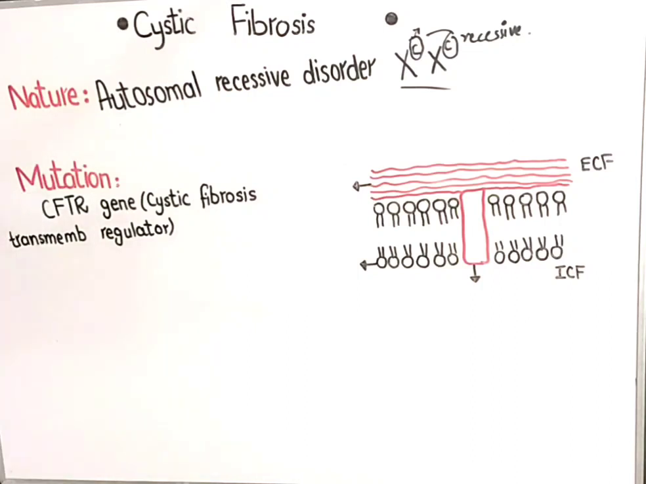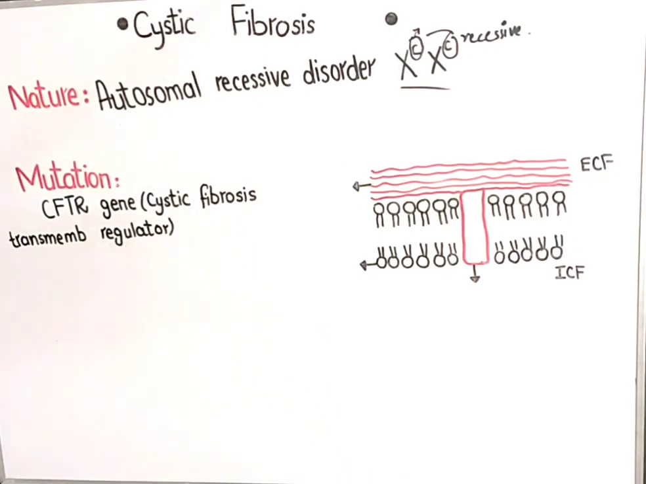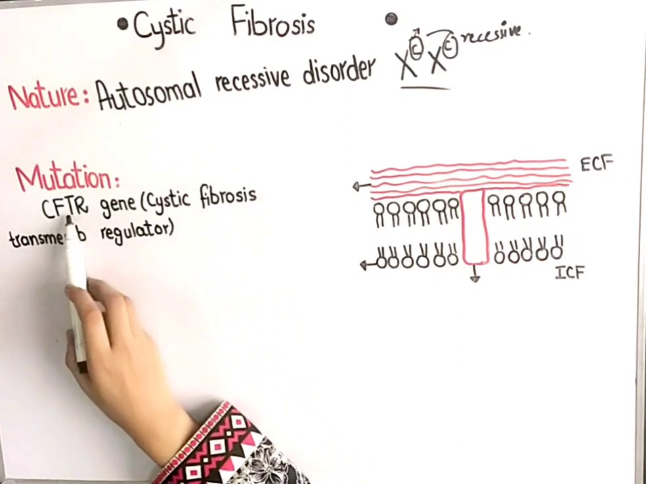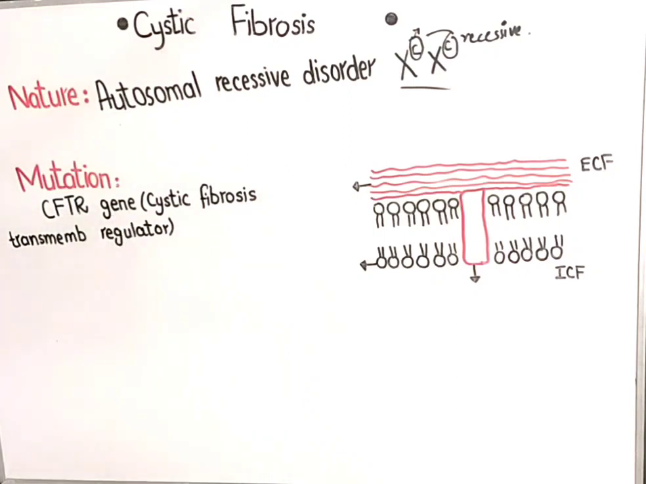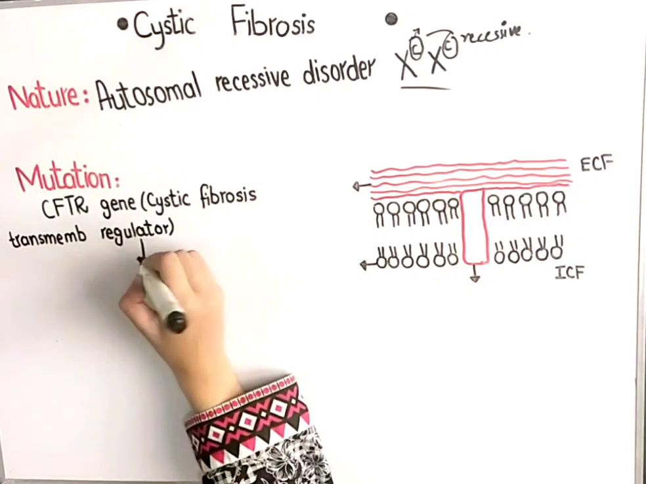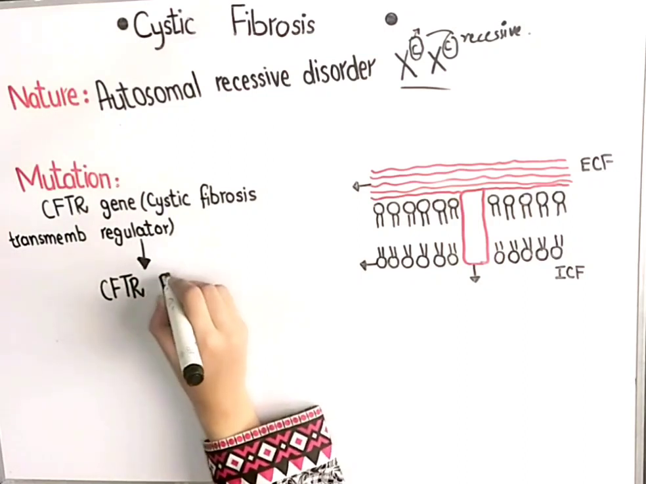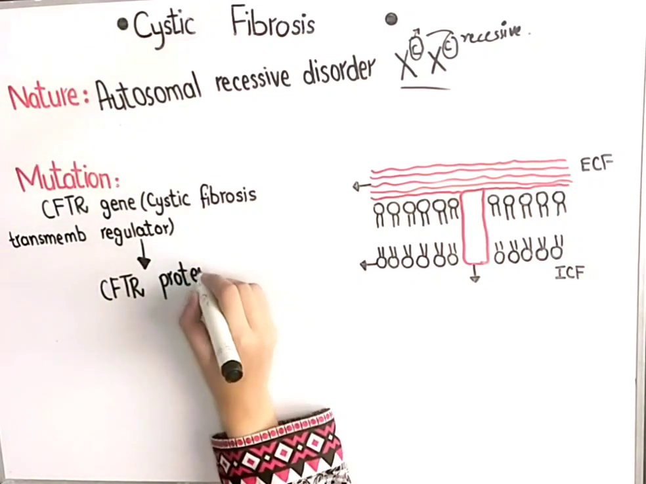Now we will talk about what is the mutation that is causing this cystic fibrosis disease. So it is basically a gene which gets mutated, and this gene causes a disease which is named cystic fibrosis. This gene is basically called cystic fibrosis transmembrane regulator. Simply you may call it the CFTR gene. This gene is basically responsible for synthesizing CFTR protein. As you know that genes are responsible for synthesizing proteins, so this gene will synthesize CFTR protein.